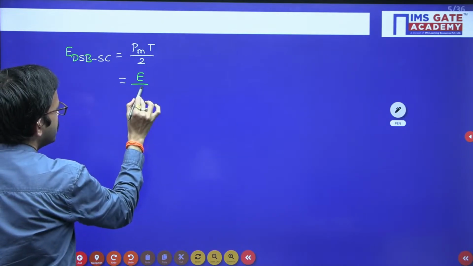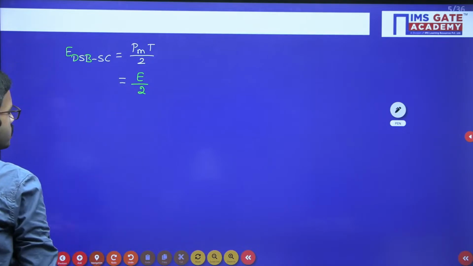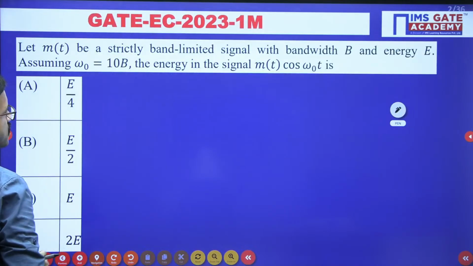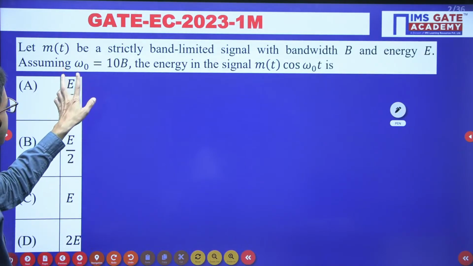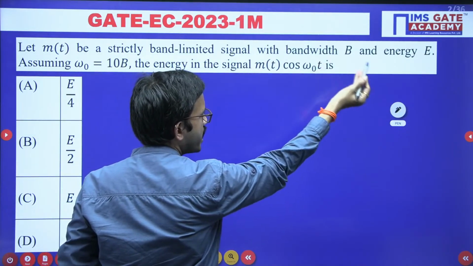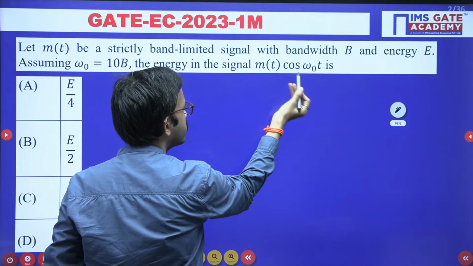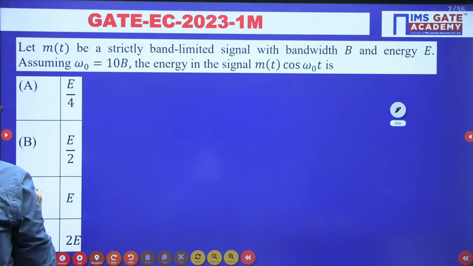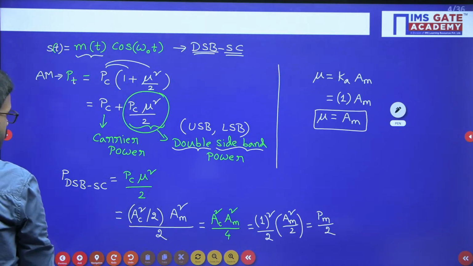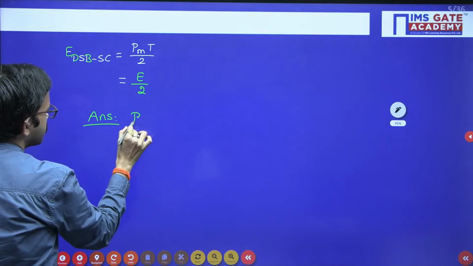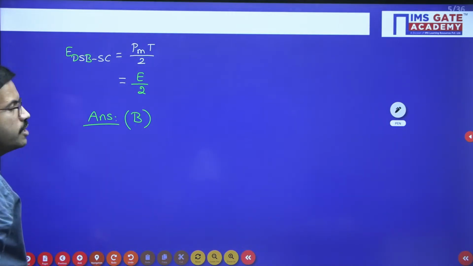and in the denominator here you are having 2. So now you can observe among the given choices which is satisfying. So here originally you are having m of t, for that bandwidth is b and energy is e. Now the question is regarding m of t into cos omega naught t, what is the energy? So here the answer for this question is option B. Answer is option B. E by 2.